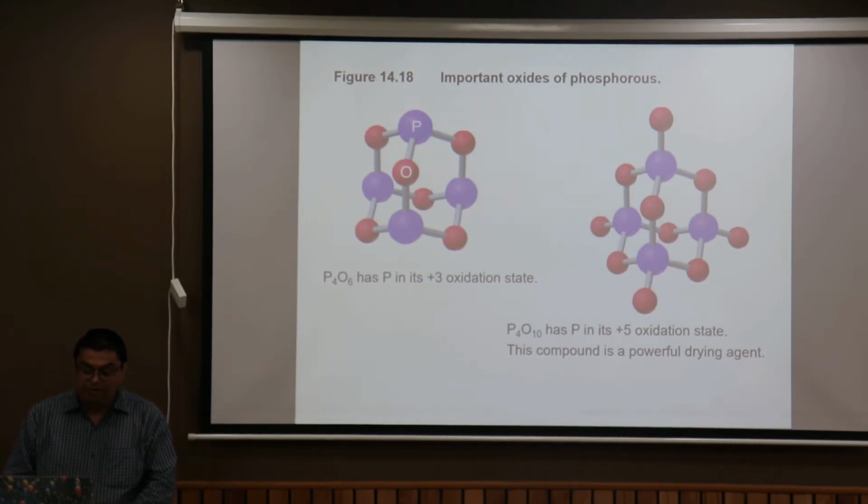Important oxides of phosphorus, that is P2O5 and P2O3. Actually these remain as dimers as they can form cages. This is unlike the oxides of nitrogen where no cages and clusters are available, but phosphorus can form this type of cages.